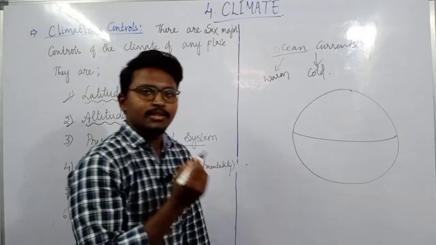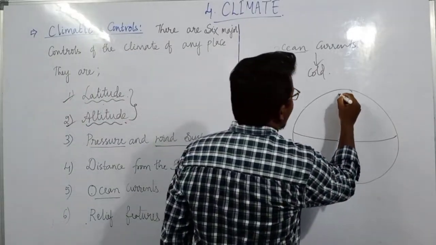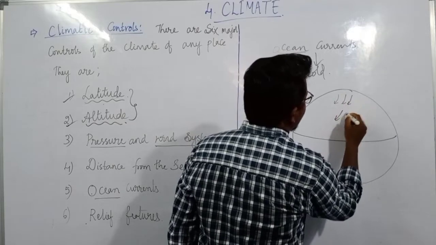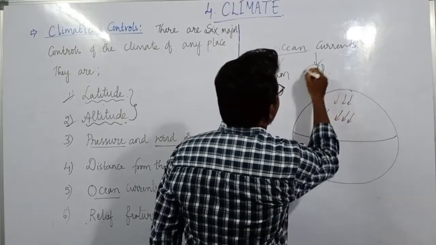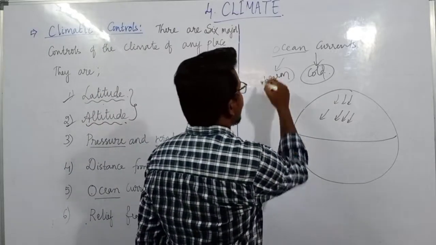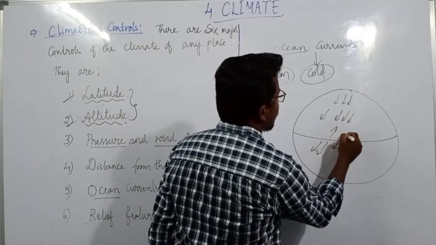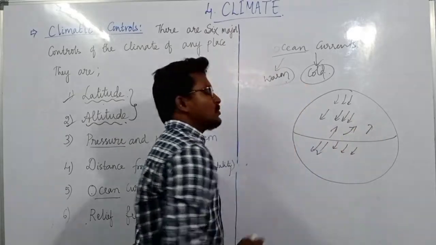So what do you mean by warm currents and cold currents? If the water is moving from the poles towards the equator, we call them cold currents. And if the water is moving from the equator towards the poles, we call them warm ocean currents.